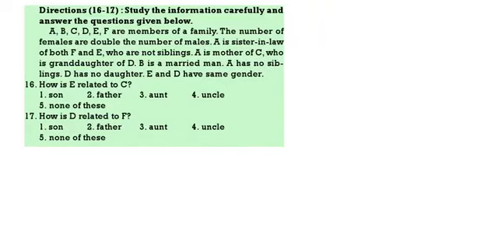B is a married man. A has no siblings. D has no daughter. E and D have the same gender. A is the mother of C.